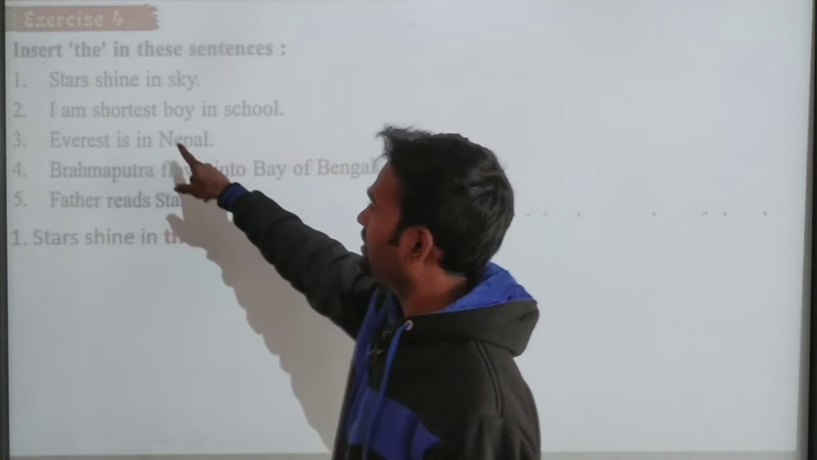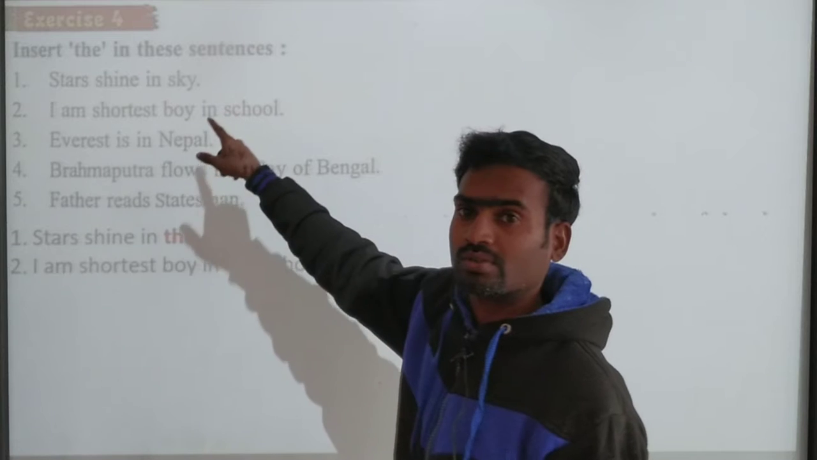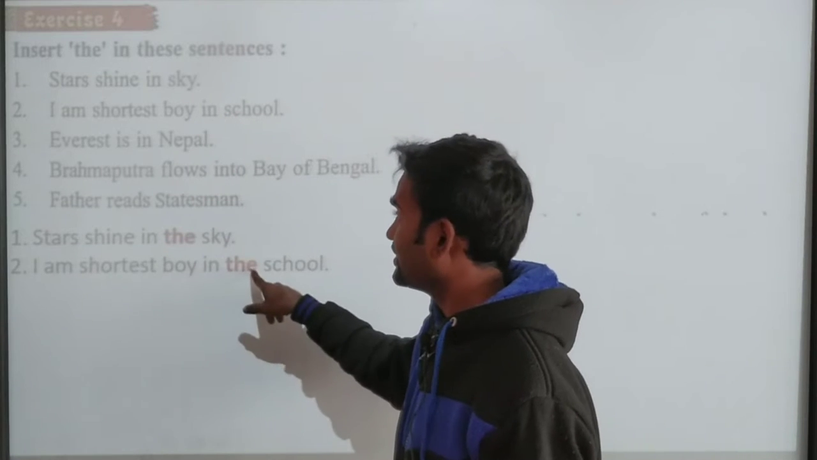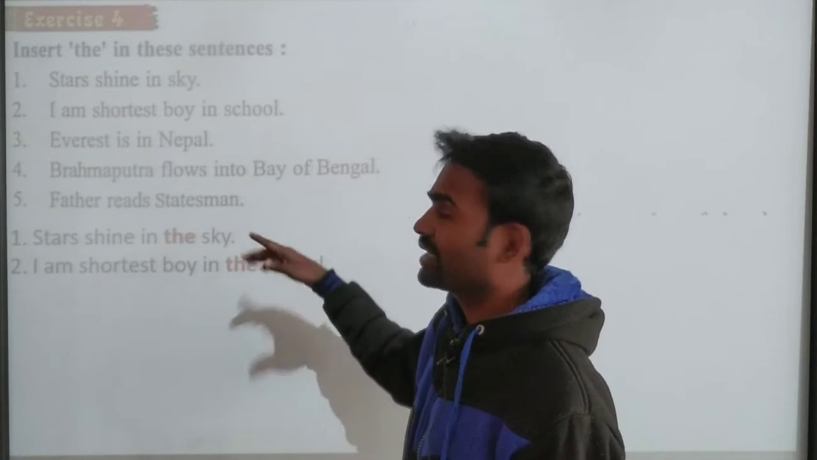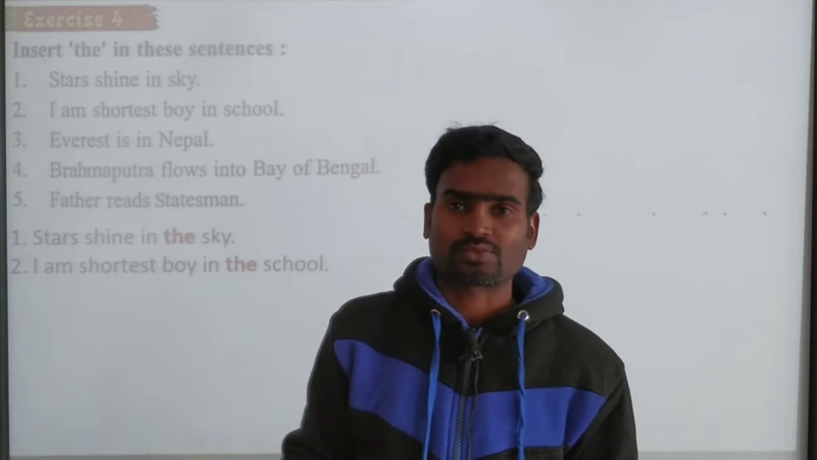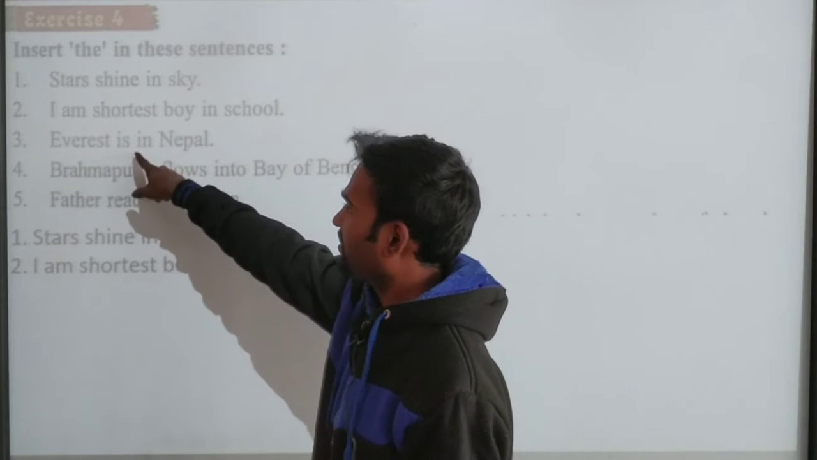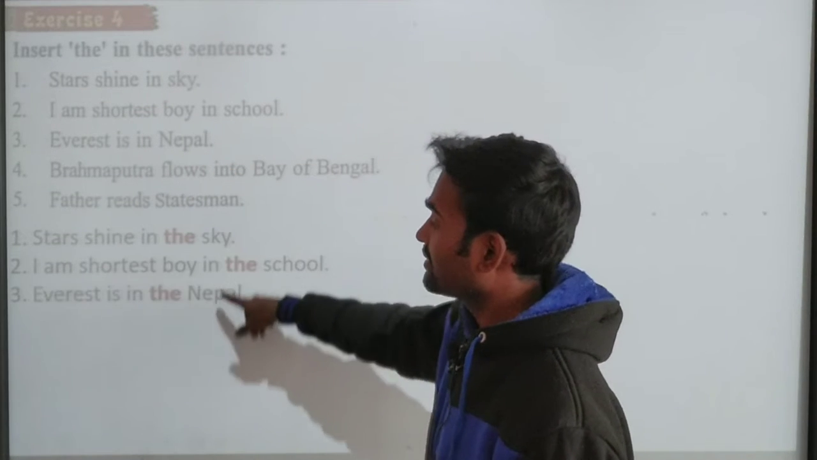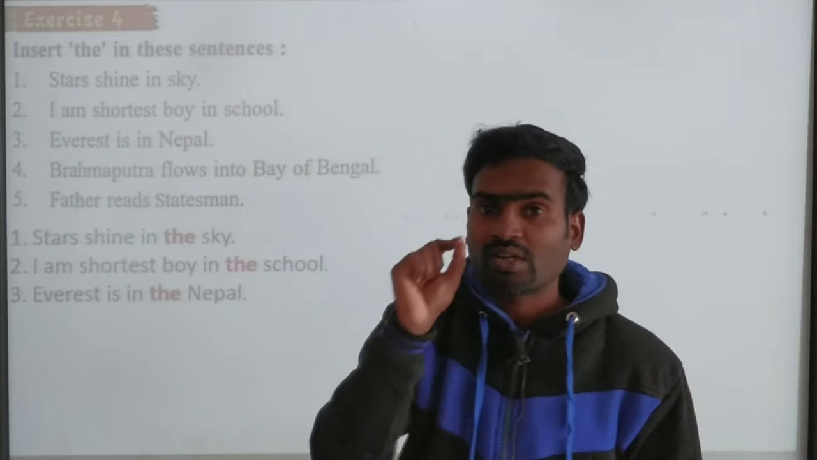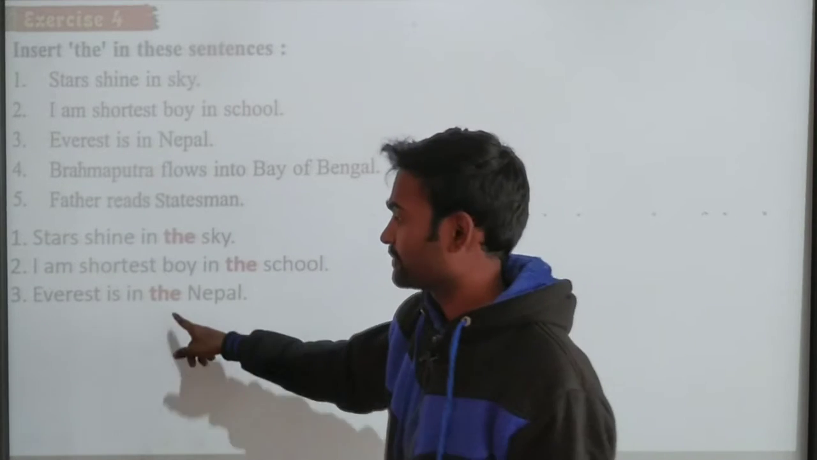Clear? And I am shortest boy in the school. I'm the shortest boy in the school. Right? So he is the shortest boy, comparing with the others in that classroom or in the school. Clear? Everest is in the Nepal. As we have seen, before a particular place we have to use the.